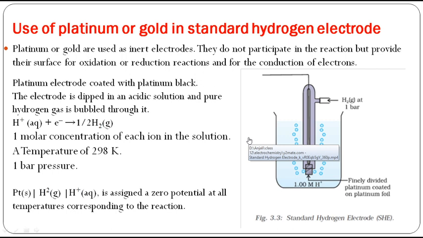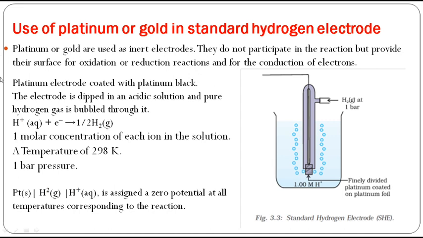Now if you connect zinc to the same hydrogen electrode, zinc will act as an electron donating species. That means zinc will donate electrons, or it undergoes oxidation easily with respect to the hydrogen electrode. See, the hydrogen electrode is one. With copper it is acting as an anode by lending the electrons. With zinc it is acting as a cathode by accepting the electrons. So two types of reactions are possible here.